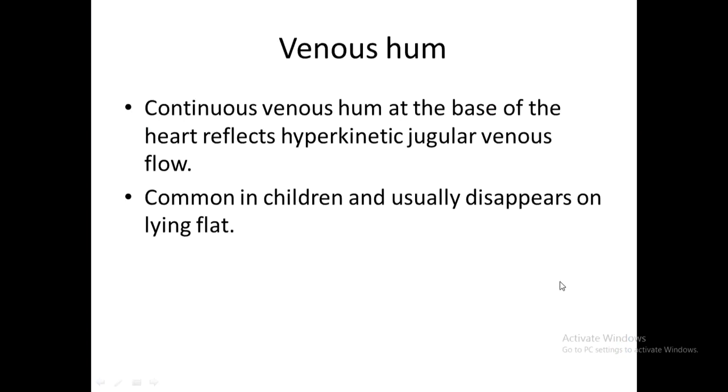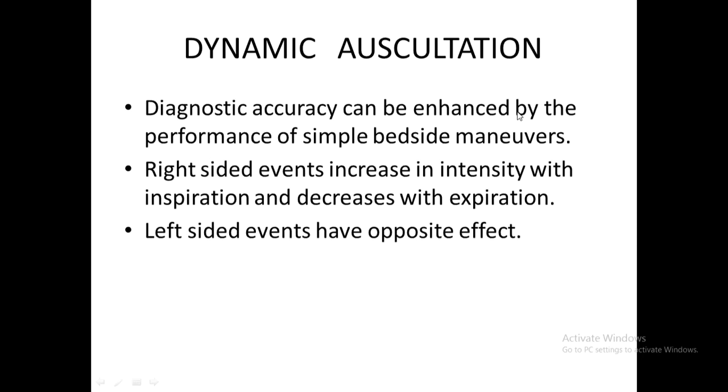Venous hum. There is a type of continuous low pitch noise heard in the neck over engorged veins, usually in young individuals. Those are not murmurs, it is venous hum. I think in pediatrics you will come to know that a continuous venous hum at the base of the heart reflects hyperkinetic jugular venous flow. More blood flow is coming to the right side. So the congested veins in the neck may produce a venous hum, common in children, and it usually disappears if the child is lying flat. So this has nothing to do with a murmur, it's a benign thing.